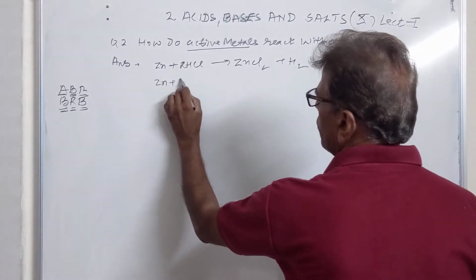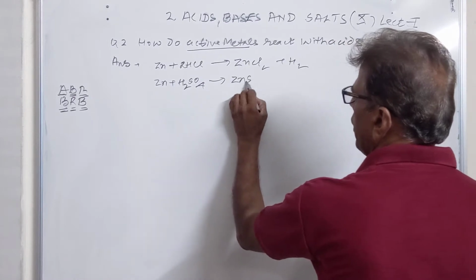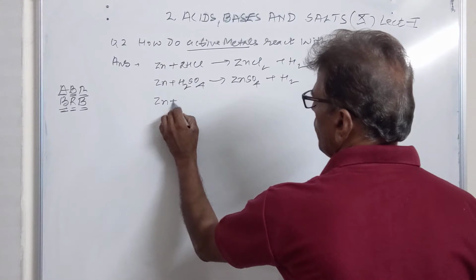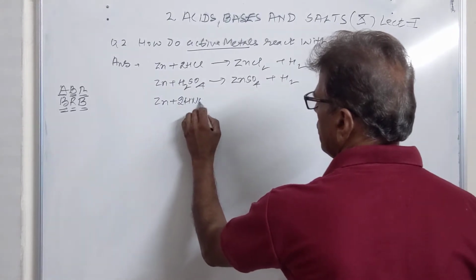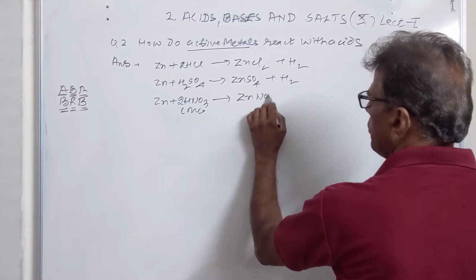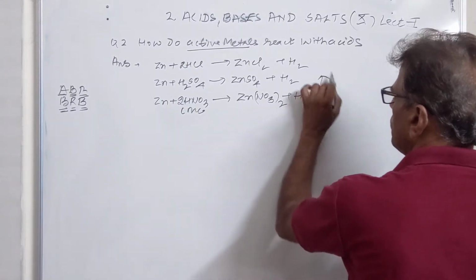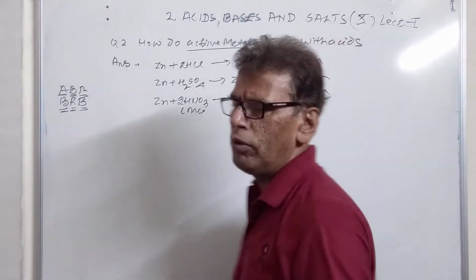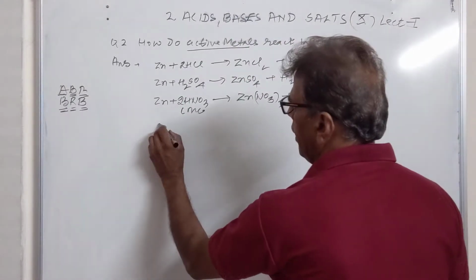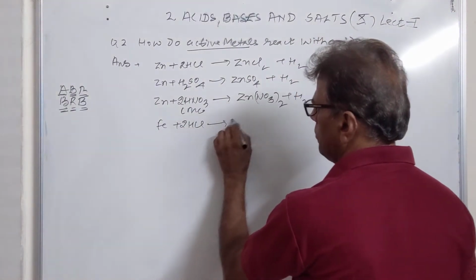Similarly, zinc can react with H2SO4 to produce zinc sulfate and hydrogen gas. And zinc can also combine with nitric acid to produce zinc nitrate and hydrogen gas. So in this manner, whatever the active metal, whether it is zinc or iron, it can do the same action.